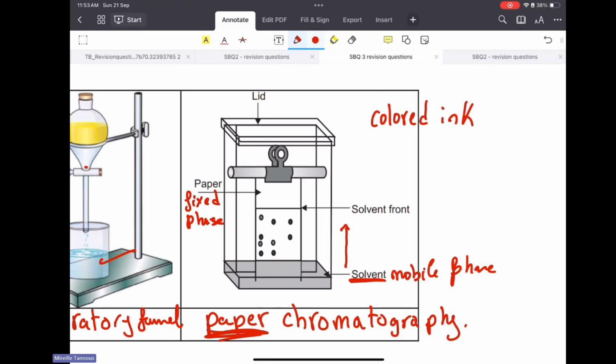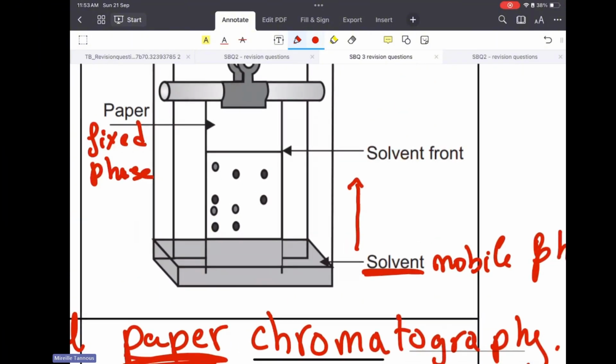To calculate, though calculations are not included, we divide the distance traveled by this ink, measured from the line we draw by the pencil, by the distance traveled by the solvent. We call it Rf.